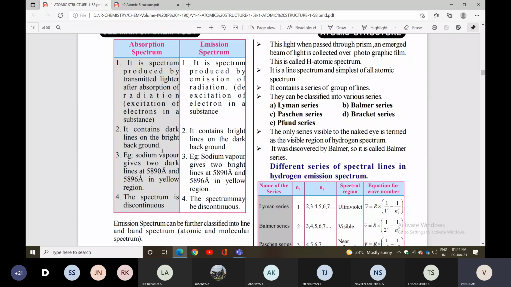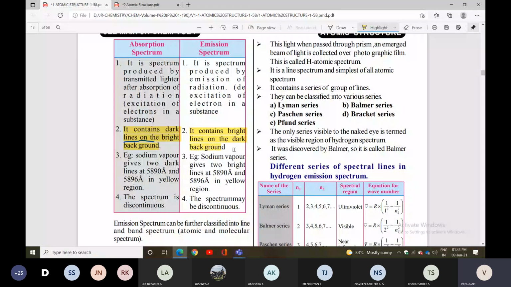In the emission spectrum it is the opposite: it contains bright lines on a dark background. That is the difference between absorption and emission.